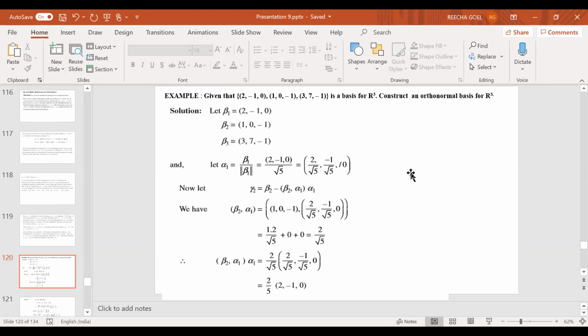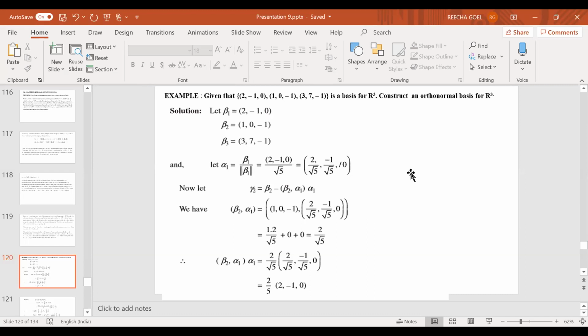So let me just assume that beta 1 denotes 2, minus 1, 0. Beta 2 and beta 3 denote the other vectors, just a representation. So beta 1, beta 2, beta 3. I construct alpha 1 to be equal to beta 1 upon norm of beta 1. Now, beta 1 is 2, minus 1, 0. And what is the norm of beta 1?